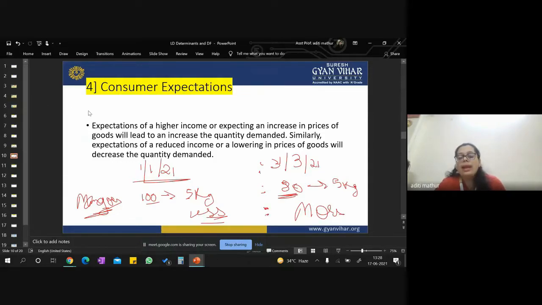This generally takes place at the time when there is an announcement of changes in petrol prices. Just imagine that situation when there is an announcement that from tomorrow onwards, the price of petrol will increase. Don't you all take your vehicle and rush towards the petrol pumps or the diesel stations? Right? Why? Because the price in future is increasing, demand right now increases. Let's buy because today is cheap. So let's buy today. Tomorrow the prices will increase. Or let's suppose there is a vice versa situation, that tomorrow you come to know that the prices of petrol will decrease, you will not fill the petrol tank of your vehicle today.